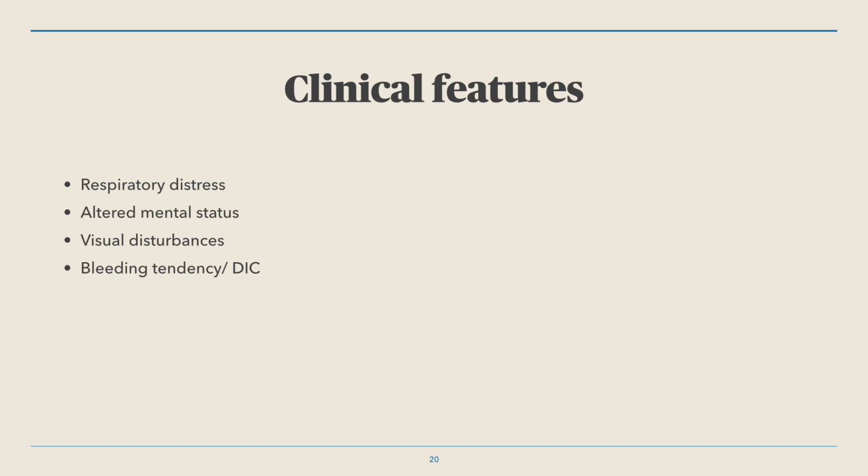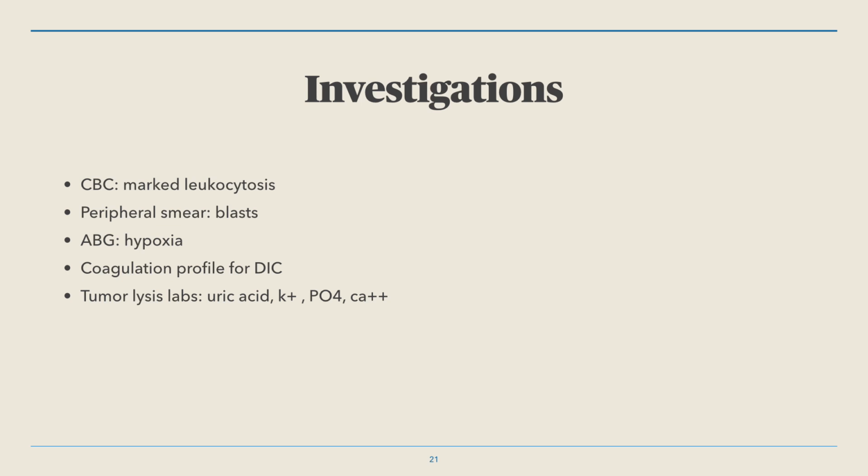Most commonly, they have breathing difficulty. Some will be confused and in a drowsy state. Occasionally, we see visual complaints or bleeding tendencies, especially if there is associated DIC in AML. Coming to the investigation, of course, CBC will show very high white cell counts, and the peripheral smear usually confirms the blasts. ABG may show hypoxia if the lungs are involved, and we can also check the coagulation profile if DIC can occur. And importantly, we should also send a tumor lysis lab at the same time.